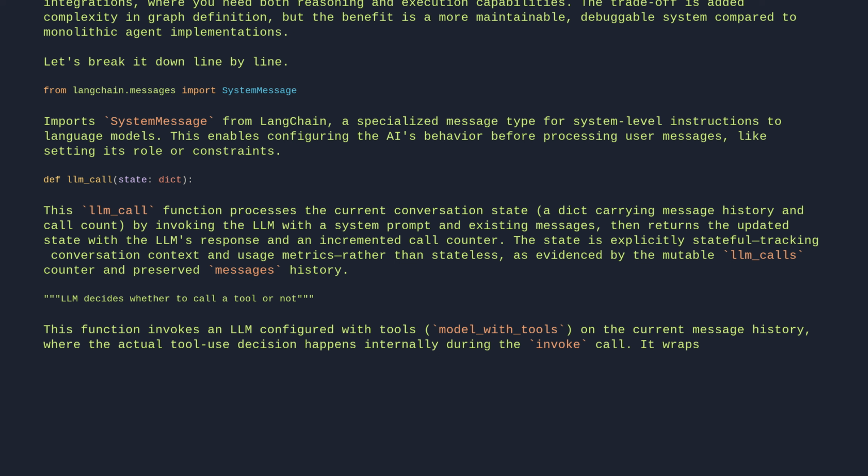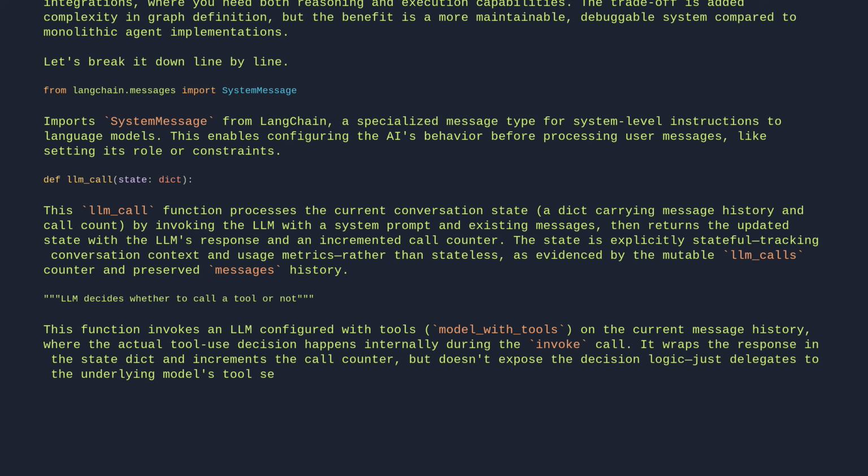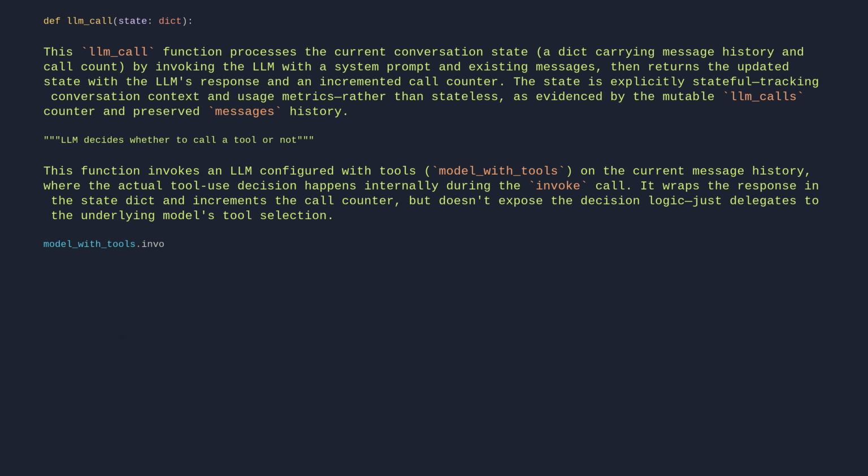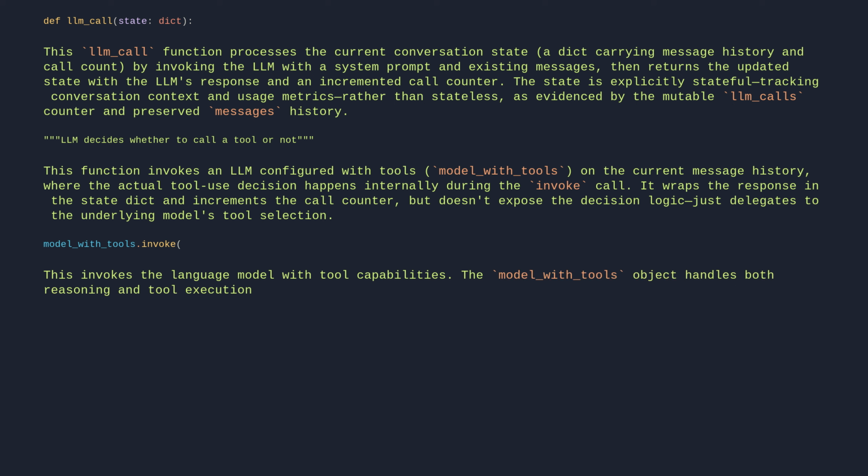It wraps the response in the state dict and increments the call counter, but doesn't expose the decision logic, just delegates to the underlying model's tool selection. model_with_tools.invoke. This invokes the language model with tool capabilities. The model_with_tools object handles both reasoning and tool execution, enabling the LLM to decide whether to perform arithmetic directly or call external tools.